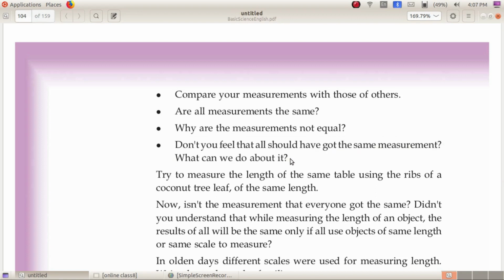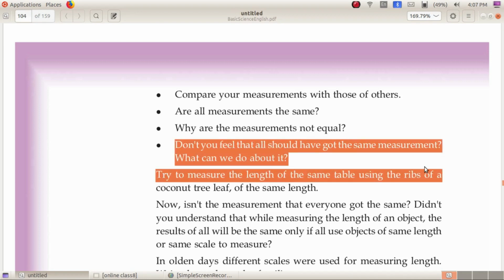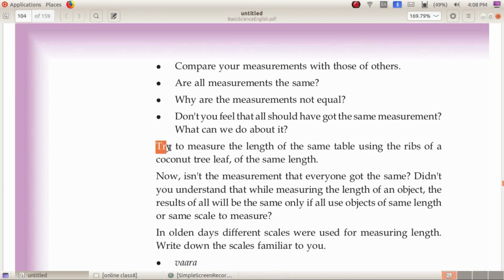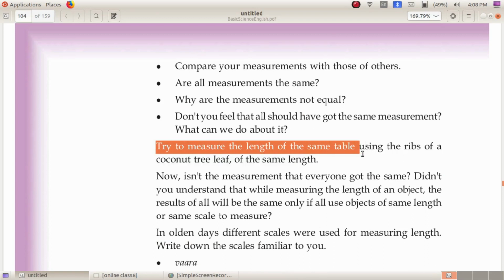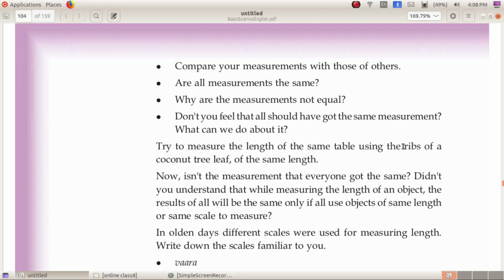Now there is another work given for us, that is, try to measure the length of the same table using the ribs of a coconut tree leaf. Ribs of a coconut tree leaf means irkil. Now we can take ribs of coconut tree leaf, each equal in length, and use this to measure the length of the table. Now, isn't the measurement that everyone got the same?